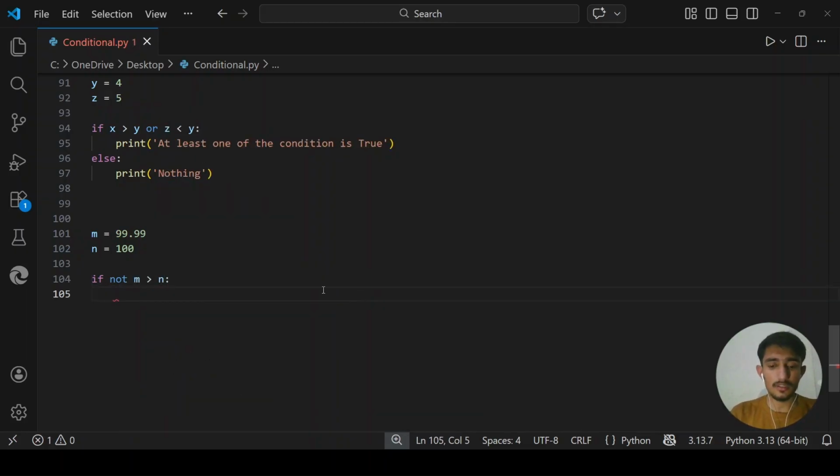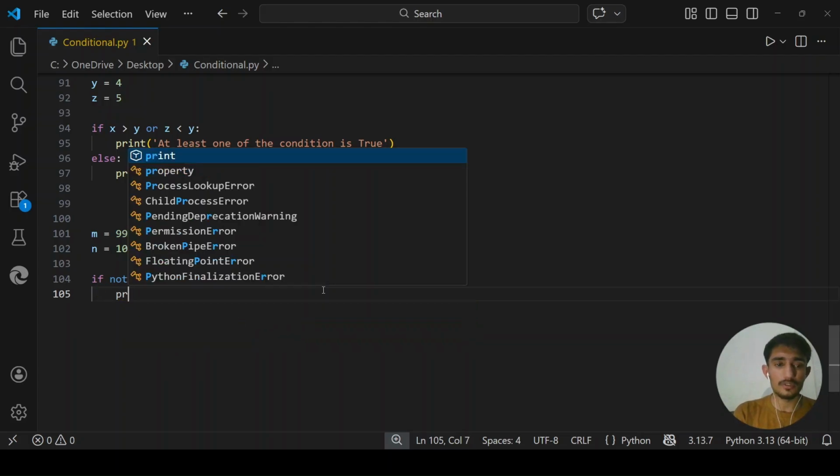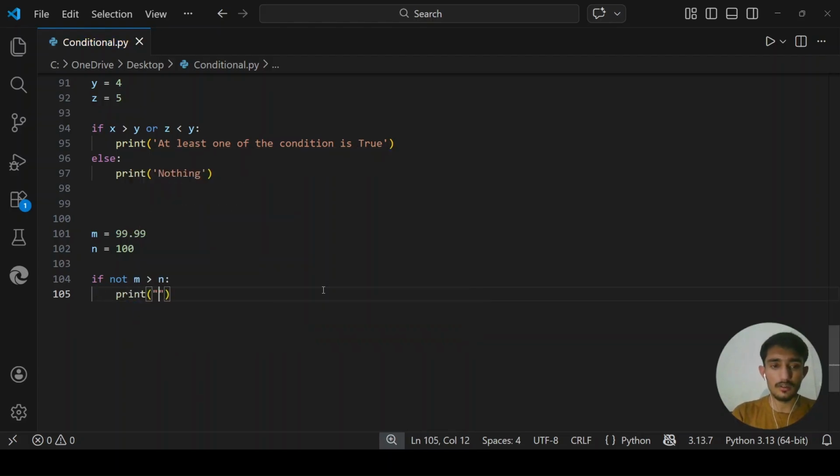Now we are asking the question: is m greater than n, and I'm saying no, it is not greater than, m is not greater than n.